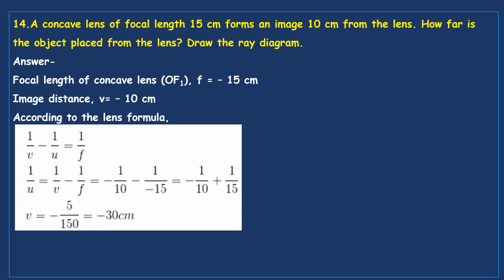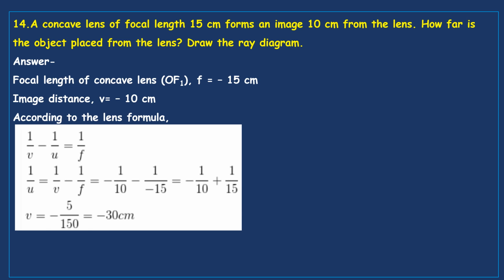Object distance is minus 30 centimeter, because image distance is already given as 10 centimeter. Object distance, that is U, is minus 30 centimeter. It's actually printed wrongly; it is U. So the distance of the object is three times more than the distance of the image.